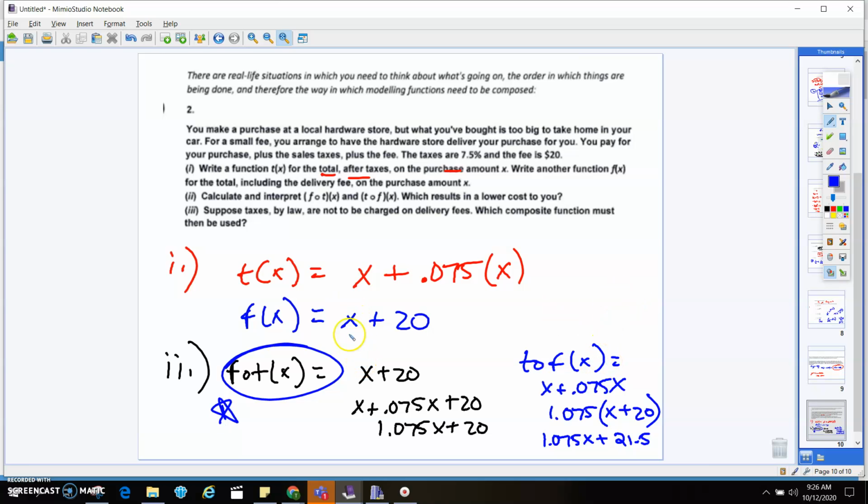Otherwise, you would take your original function, so you would take the amount of the pack of gum plus the sales tax, and then you would add on that 20 for each piece of that. And we don't want that to happen. We like the fact that we're taking our total and adding 20 to it, right?